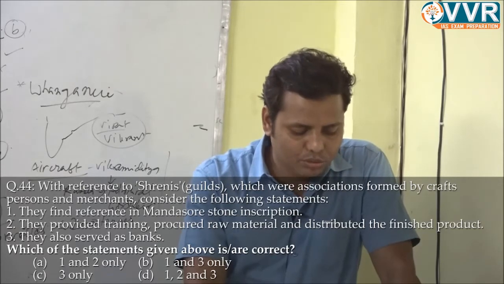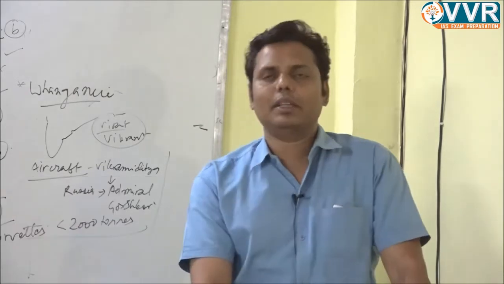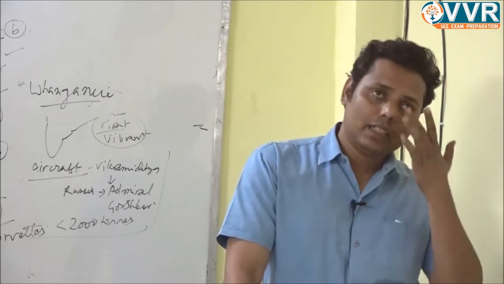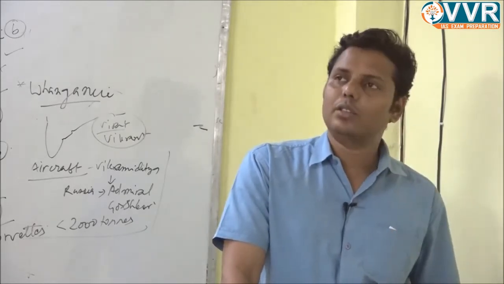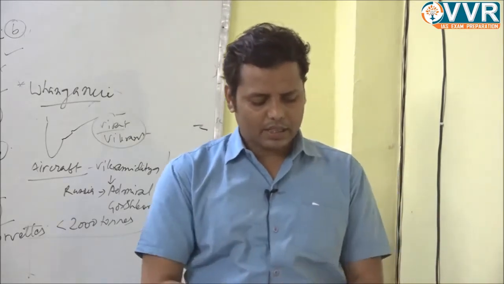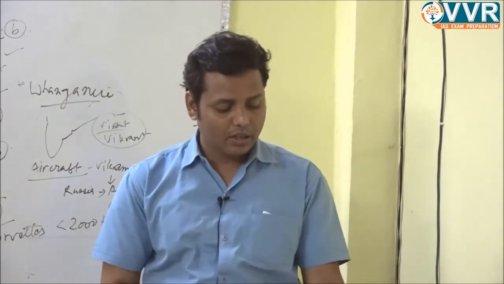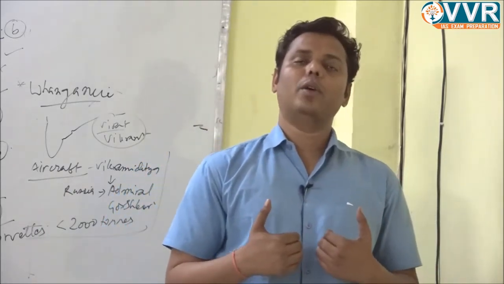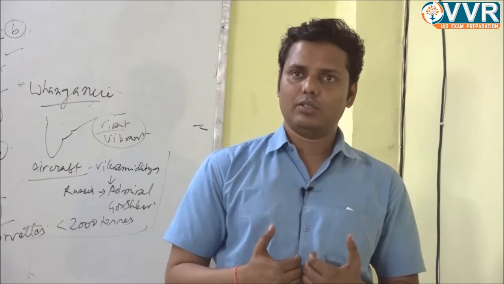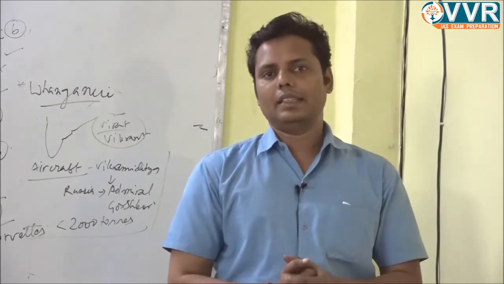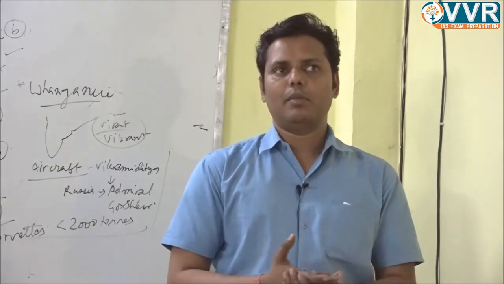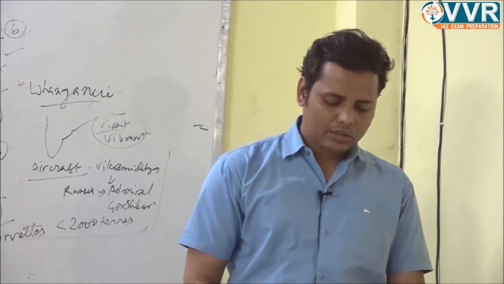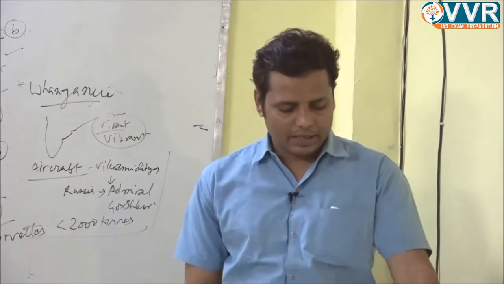And the third, they also served as a bank. This is again correct, because if somebody from that particular profession requires money, in that case the guild used to provide the money also. Apart from that, all the functions are correct. So the answer would be D. All the options are correct. But apart from this, the guild used to play the role of the judicial head also in that particular craft, because if any dispute is there among the people related to the craft, in that case it was sorted out by the guild. So the judicial functions were also there, right?